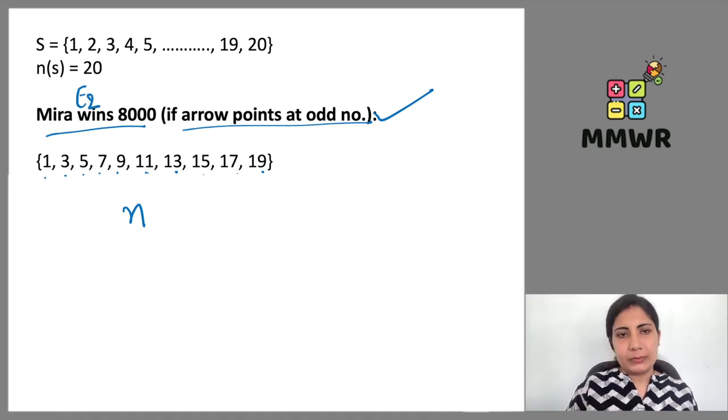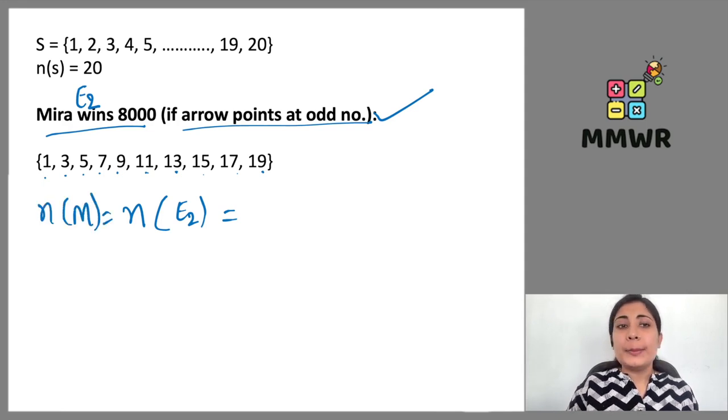E2 event, we can write it as number of favorable outcomes for event 2 because Meera is winning this time. Or we can write it as number of favorable outcomes, Meera wins, M. That means Meera wins. So here we have 10 numbers, 1, 2, 3, 4, 5, 6, 7, 8, 9, 10.